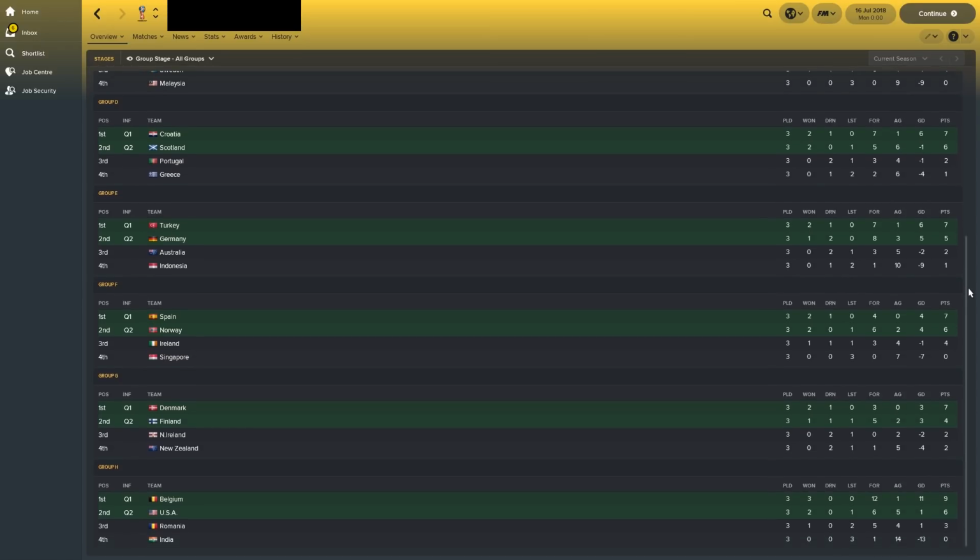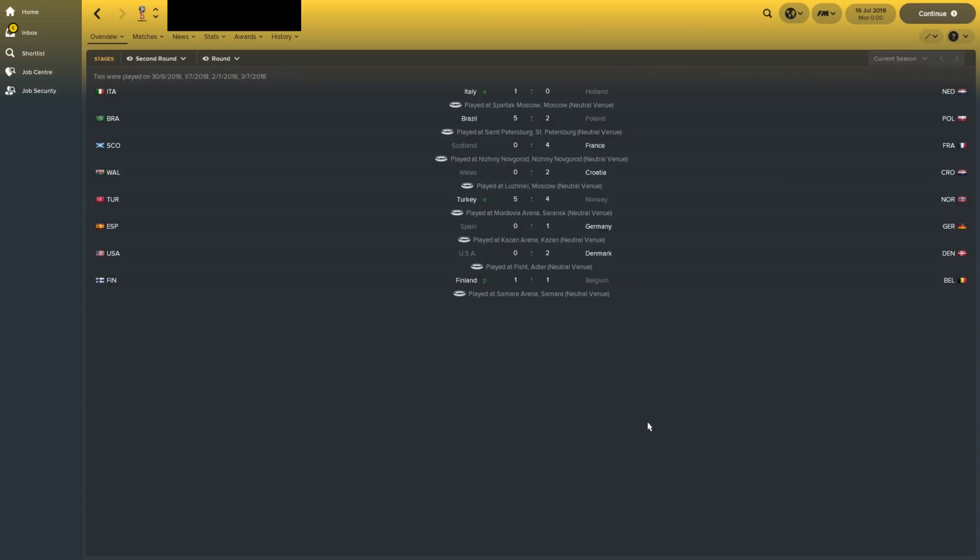Group F, Spain and Norway once again going through from that group. Ireland just aren't strong enough, are they, to finish ahead of Norway? The 2 Nordic nations, Denmark and Finland, went through from Group G ahead of Northern Ireland and New Zealand. New Zealand just haven't got going. And Belgium and USA went through from Group H. India, they got a goal against USA again, but they're conceding a hell of a lot of goals in that group.